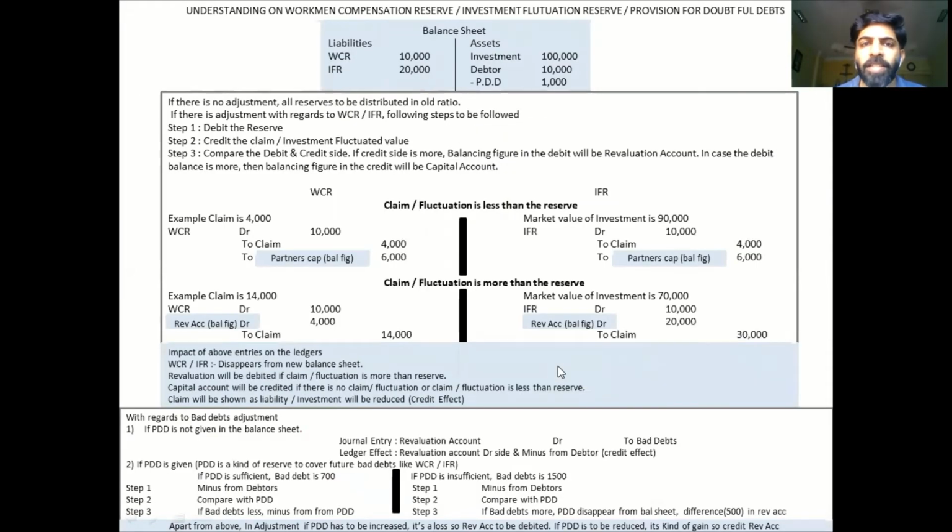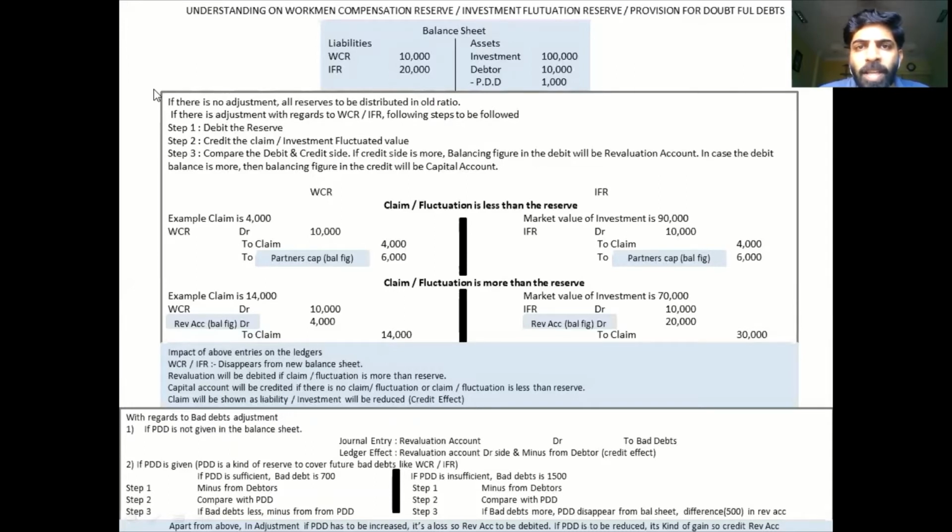Now what are the challenges in revaluation? Usually students get confused with WCR, IFR and PDD. So in this particular slide, you will understand the entire thing about WCR. Let us understand what WCR means. It is workman compensation reserve, a reserve kept by the proprietor so that tomorrow if there is an employee getting injured, he can take the money out from there and use it. What is IFR? It's investment fluctuation reserve.